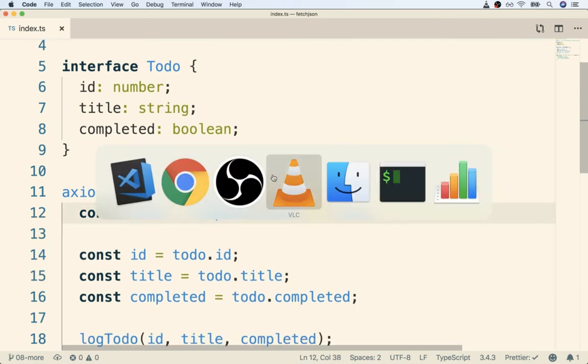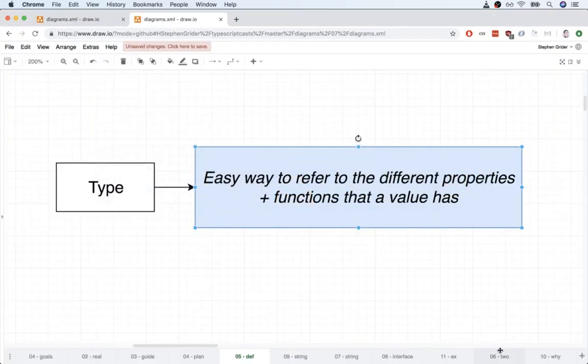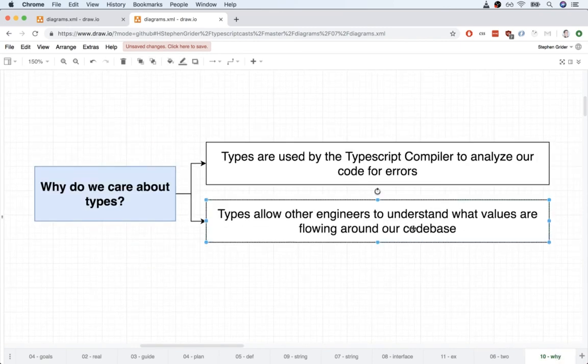The other big reason that we care about types, back over here, is that it allows other engineers to understand what values are flowing around in our code base. If you've ever worked on a large JavaScript project before, you might have run into the scenario where you open up some file and you see some function in there with some really unclear argument name, like maybe a function with an argument name of just the letter a and nothing else.